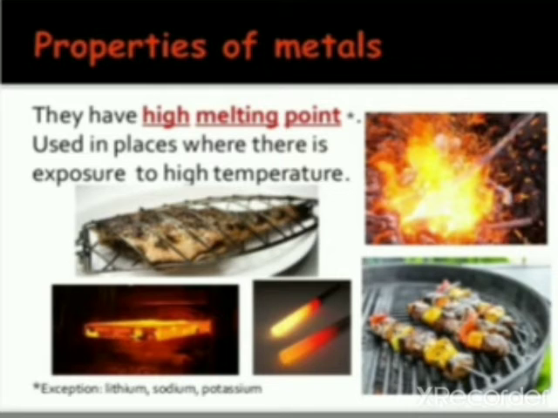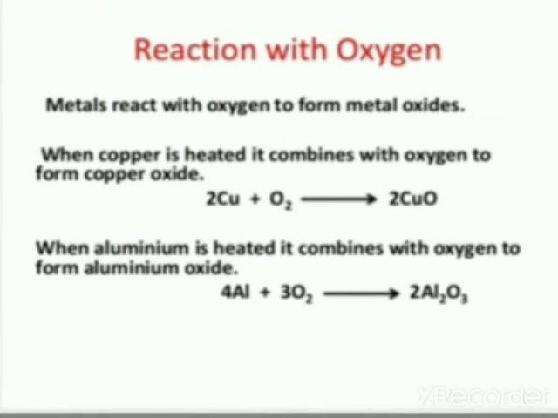The tungsten filament used in electric bulbs has a melting point of 3422 degrees Celsius. So these are some of the physical properties of metals. Now we go to chemical properties of metals.